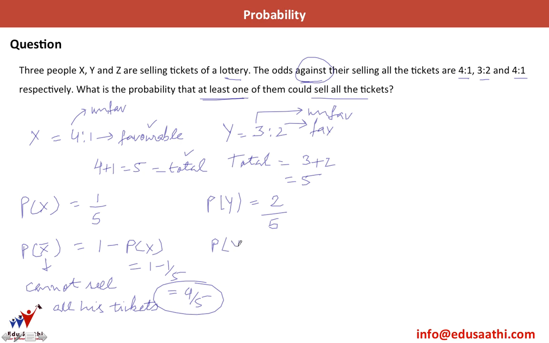Similarly, P of y bar would be what? 1 minus 2 by 5. Here y bar is that y cannot sell all his tickets. So this is equal to 3 by 5. Similarly, when you calculate P of z, this will come out to be 1 by 5, as it is exactly the same case as P of x. So I can write straight away, and P of z bar would be 4 by 5.